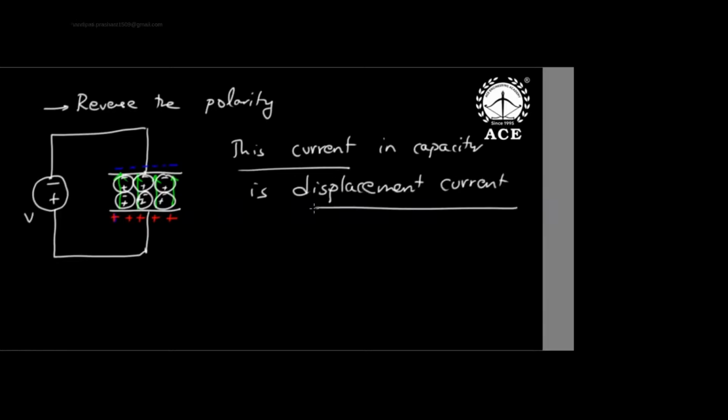Please understand, this current in a capacitor is called what current? Displacement current. Everybody please understand this displacement current. Normal current in our conductors is called conventional current, where charge flows straight. Here, polarization takes place, and that is why the current is called displacement current, and that current is a function of charge.